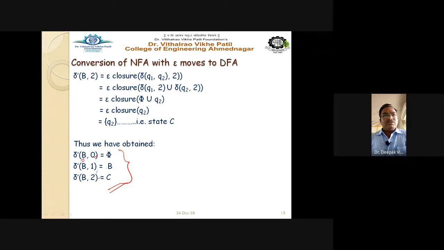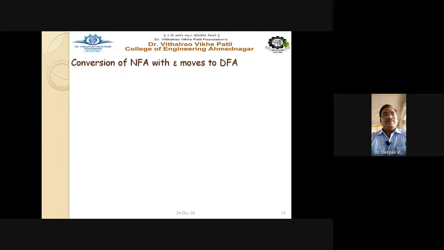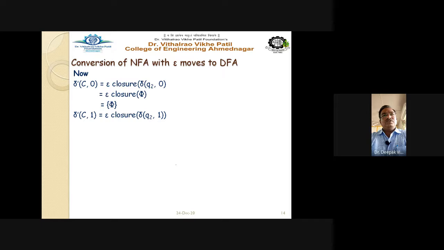Now the remaining state is C, which is Q2. Delta dash C on 0 is epsilon closure of delta Q2 on 0, and that is phi, so it is a phi transition. Then delta dash C on 1 is epsilon closure of delta Q2 on 1, which is epsilon closure of phi, again phi.